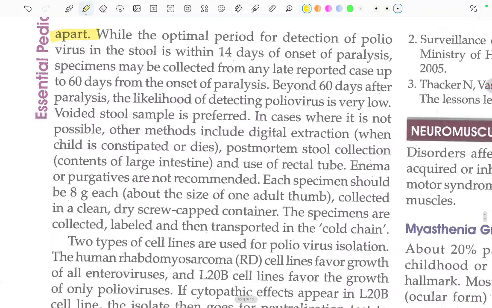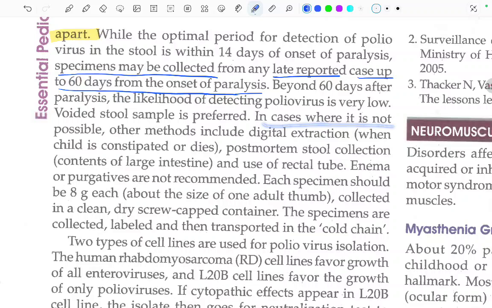While the optimal period for the detection of polio virus in the stool is within 14 days of the onset of paralysis, specimens may be collected from any late reported case up to 60 days from the onset of paralysis. Fine. In late reported case, specimen may be collected up to 60 days of the onset of paralysis. Beyond 60 days after the paralysis, the likelihood of detecting the polio virus is very low. Voided stool sample is preferred.